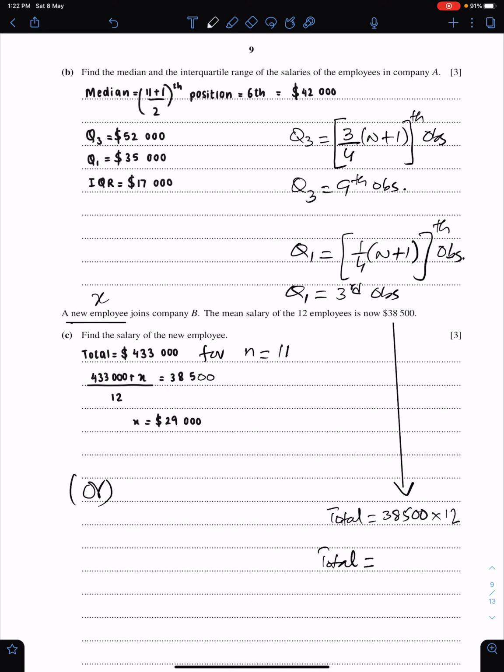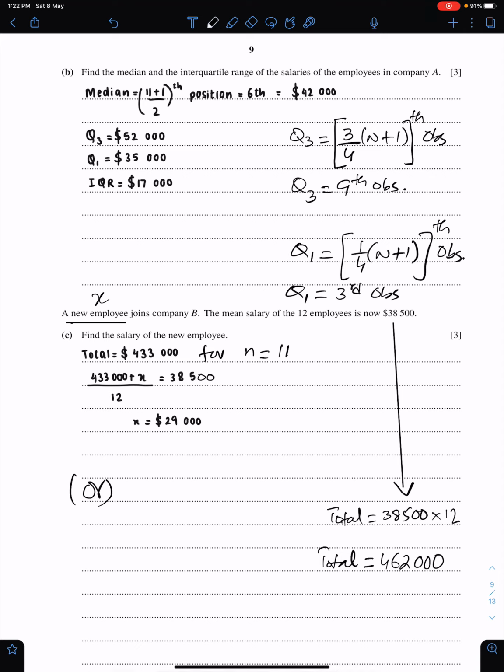Let me check what this number is. $38,500 times 12 is 462,000.